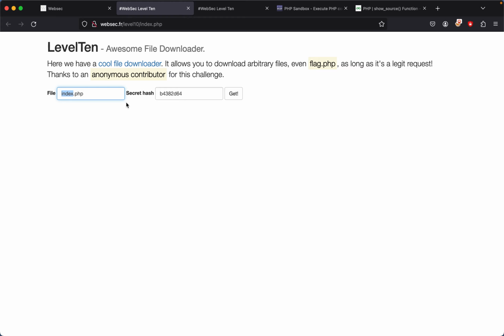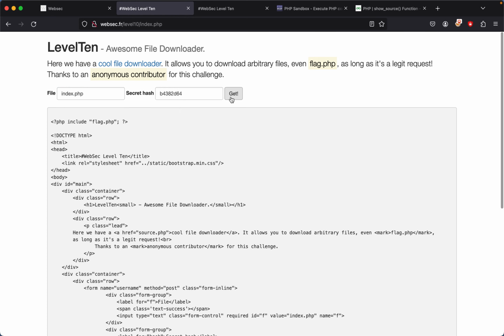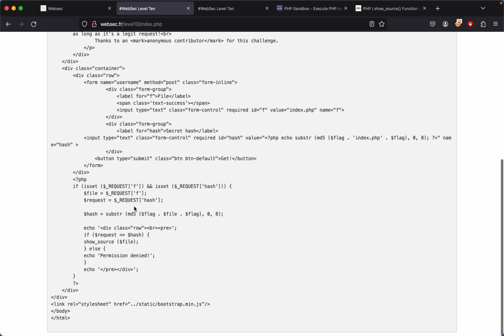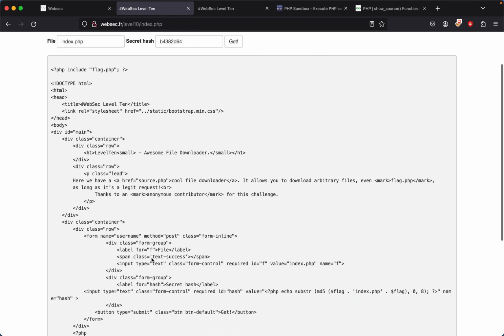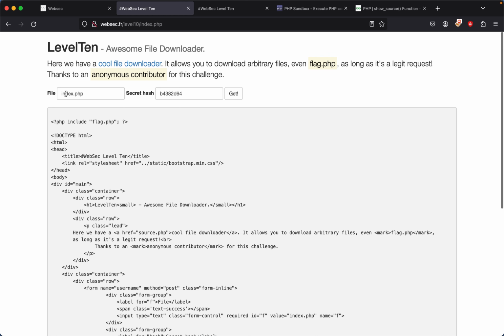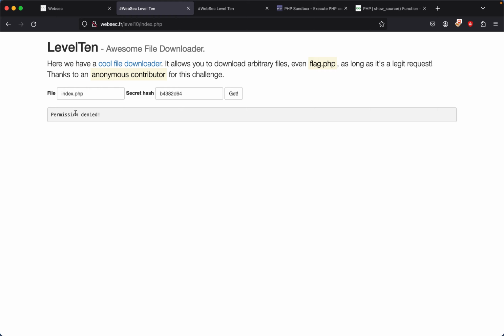So we have index.php and then we have a secret hash. If you try get, it returns the get request of the whole thing, and we can see the source code right here. So what's the challenge to this problem? Can we just input flag.php and get the thing? If you try get, we get "permission denied."